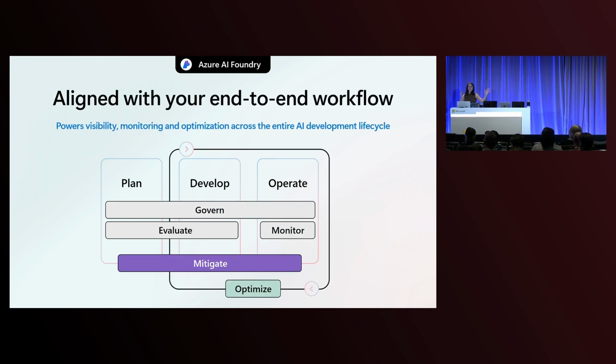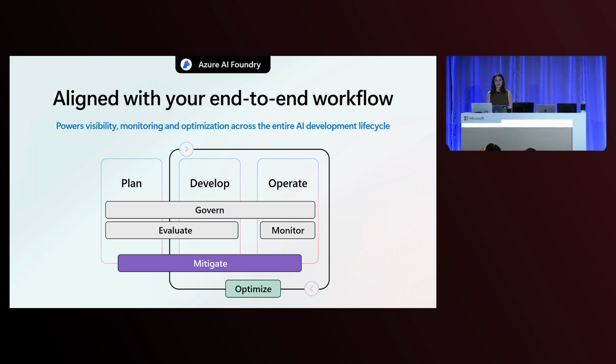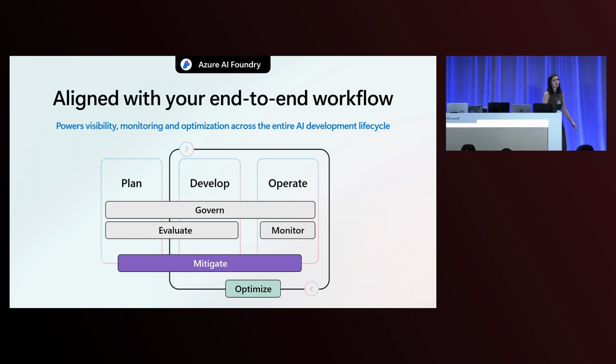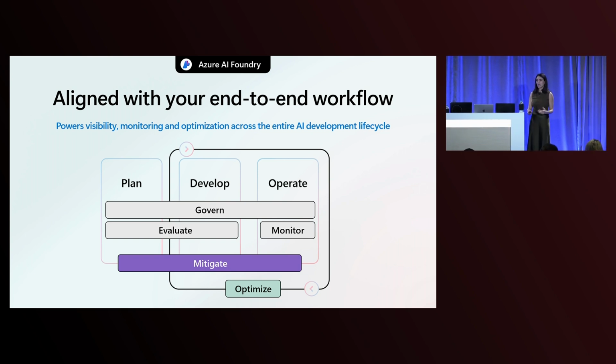Now, when I say end-to-end and unified, the reason why I use those words is because truly doing observability is a journey. You start by planning your generative AI application scenario, or in this case, where our focus is on agents. You start thinking about what model to use, or what ecosystem, what knowledge base to connect to, what tools to call. Then you take it to the development stage where you become a little bit more serious about the different options that you have, and you want to evaluate before production in order to decide what is that candidate that makes it out.